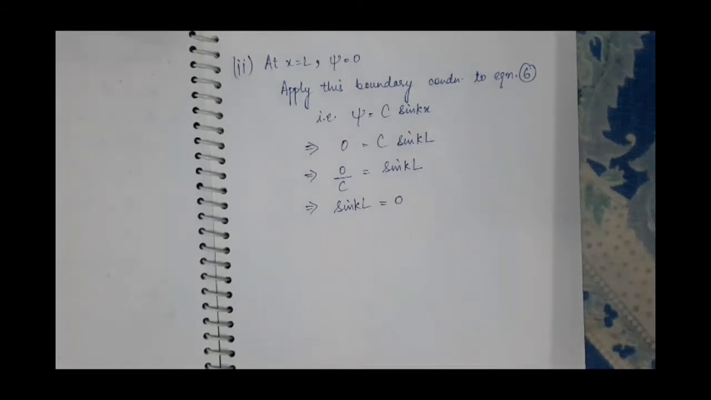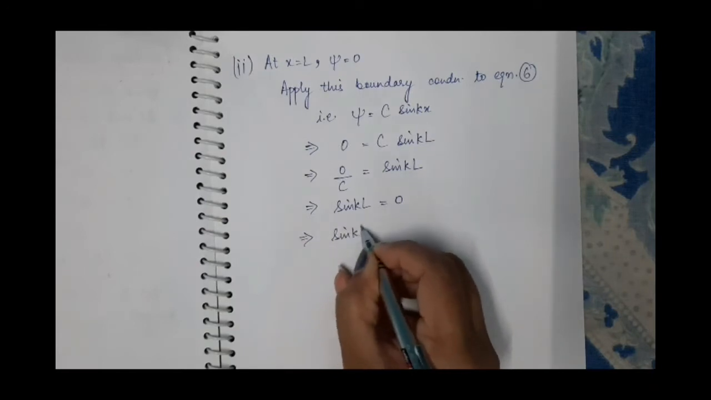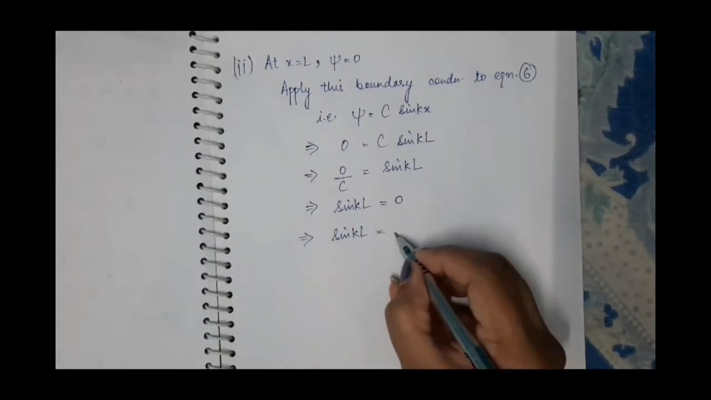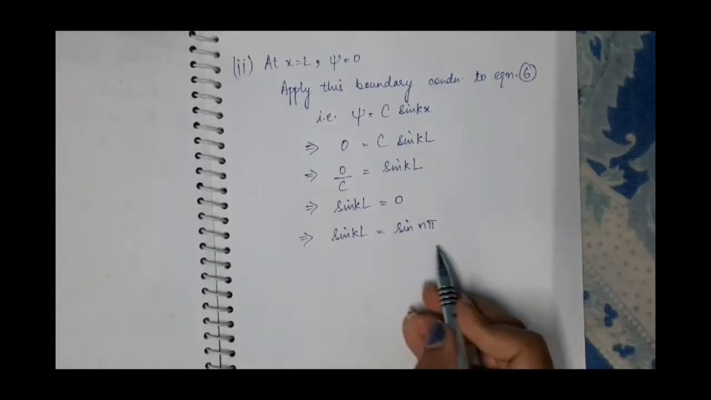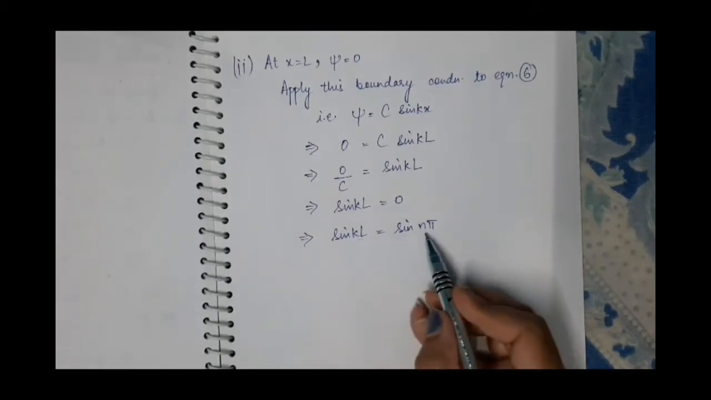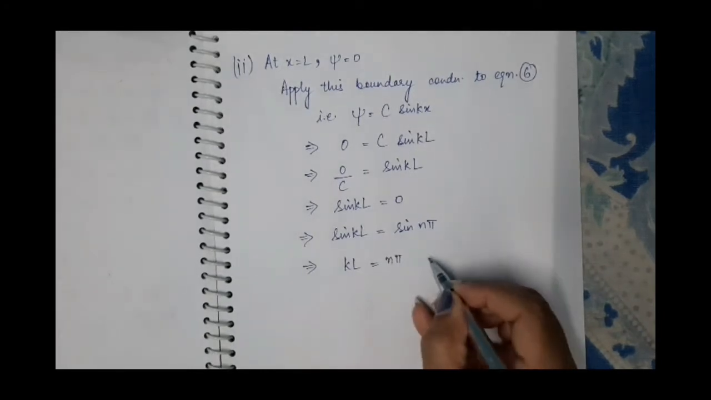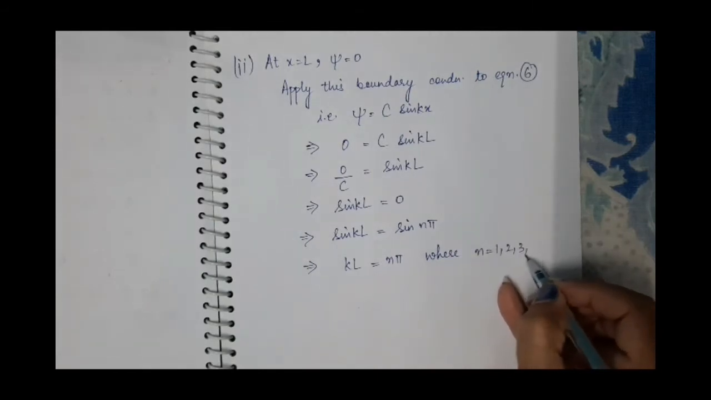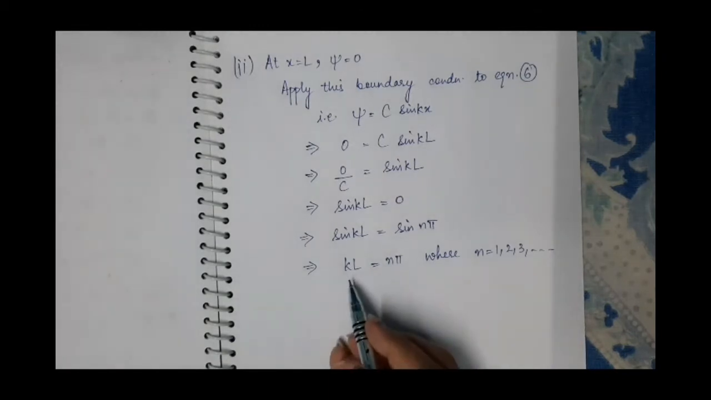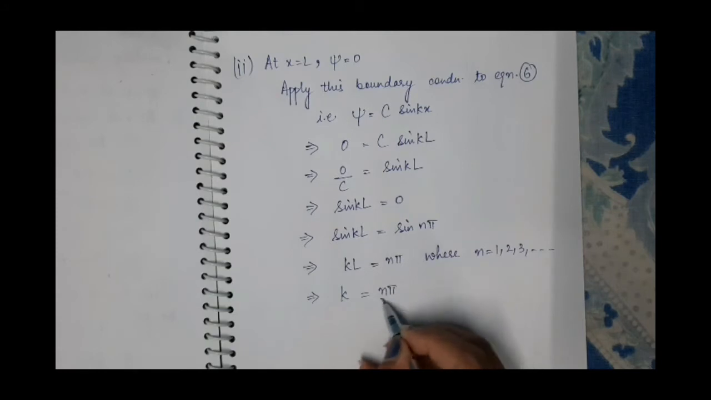Now sin is 0 at 0, pi, 2 pi, 3 pi, 4 pi and so on. This implies the value of sin is 0 at sin n pi. Now both the sides will be equal if and only if kL is equal to n pi, where the value of n is 1, 2, 3 and so on. And from here you can find the value of this k. So from here this k comes out to be n pi by L.